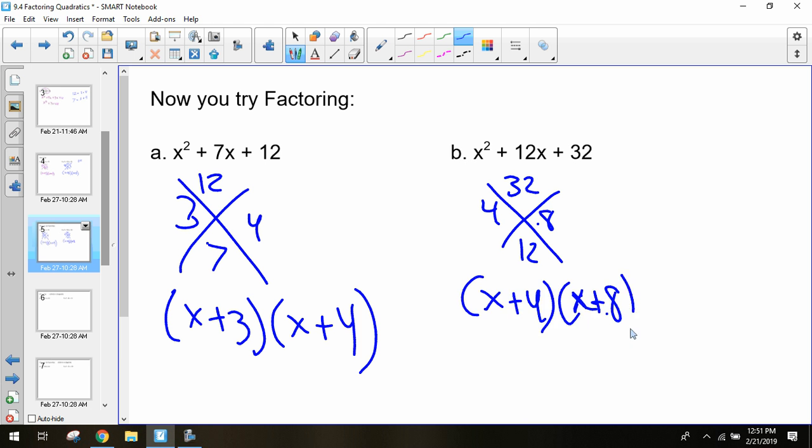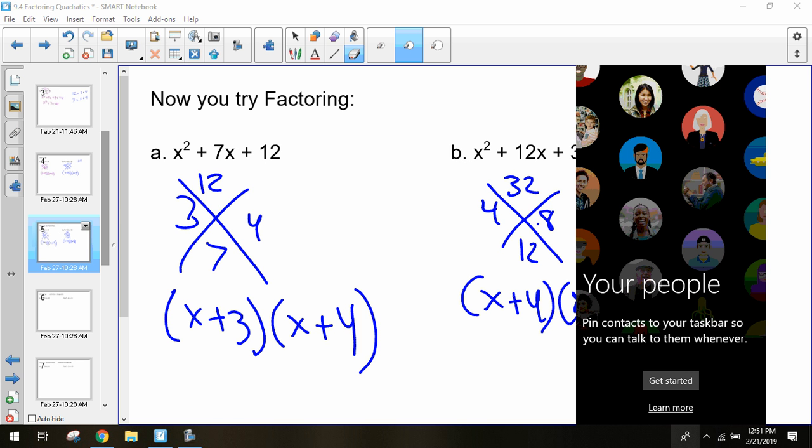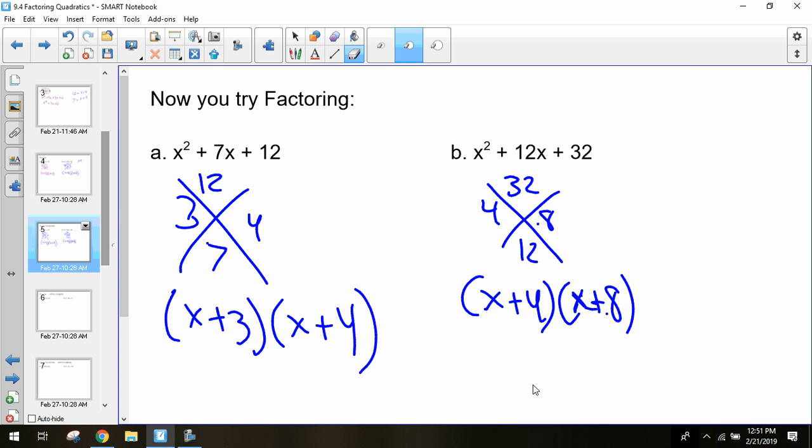Once again, if you have trouble thinking of those two numbers that multiply together, they're everywhere these days. If you have trouble figuring out those factors, look at that multiplication table. Look in the middle. Try to find your last number. So I'm looking for 32. I found 32. Then I look at, okay, what are the two factors of it? 4 and 8. Oh, they add together to get 12. So use that multiplication table if you have trouble.